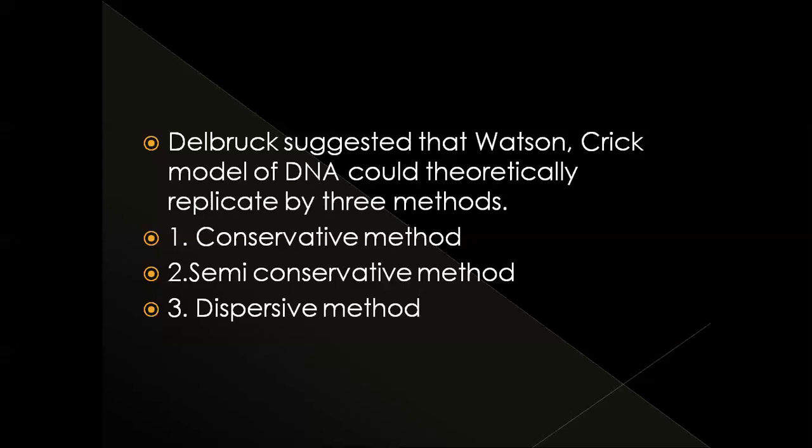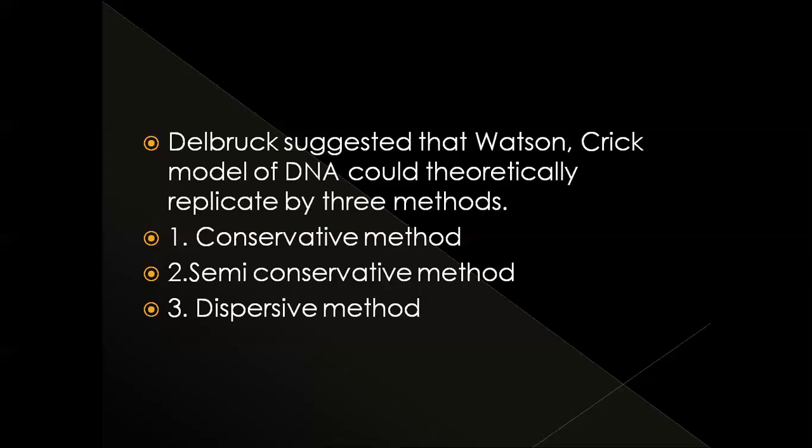The second method of replication is the semi-conservative method. According to this model, in each of the 2 double helices, one strand is new and the other is from the parent.